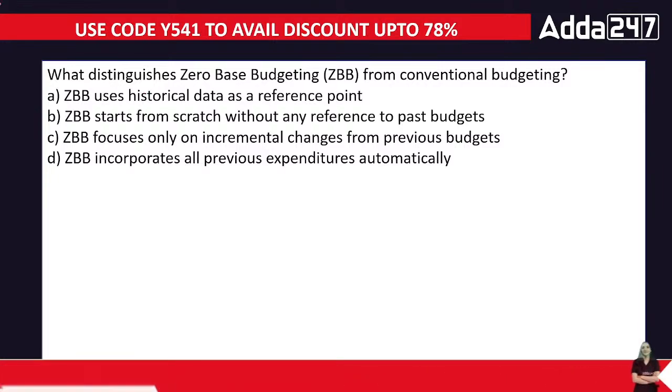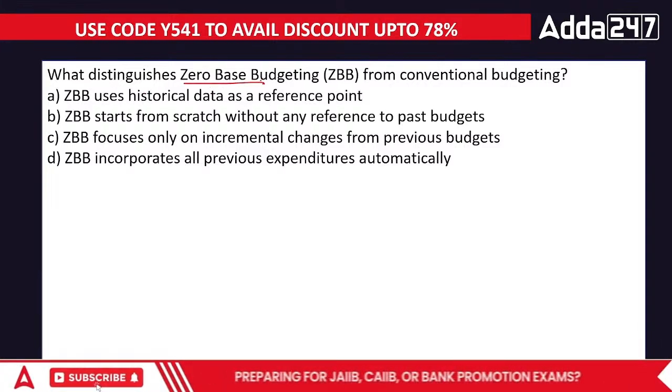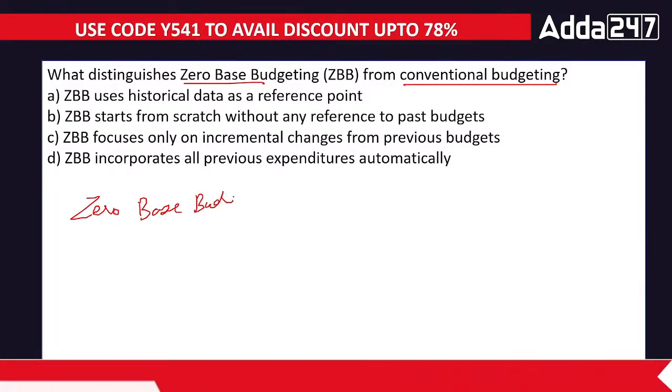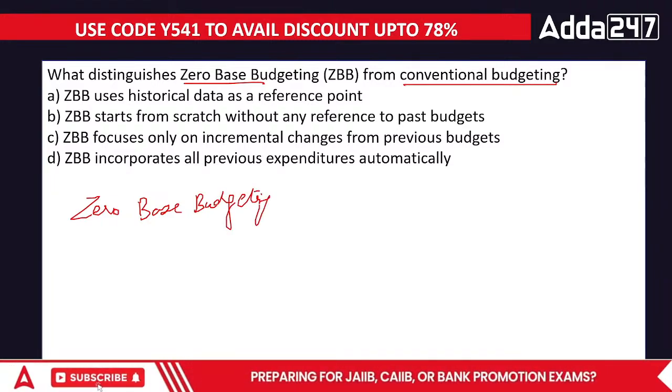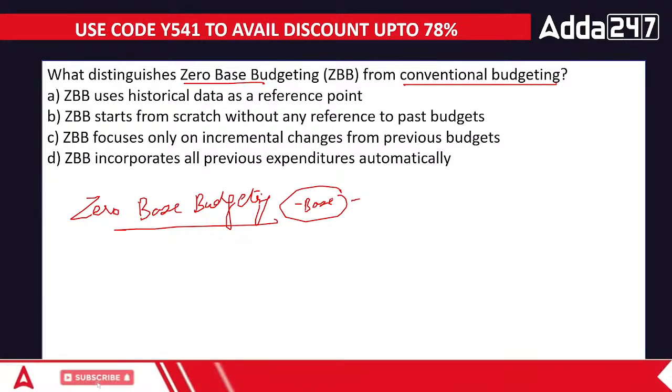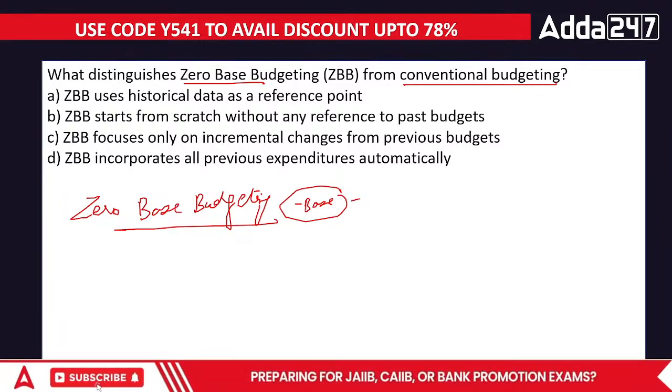What distinguishes ZBB, zero-based budgeting, from conventional budgeting? ZBB is a situation where we do not have a specific budgeting base on which we'll be preparing our books of accounts. If we are preparing the books of accounts on a previous basis, it is wrong, because the situations have changed.